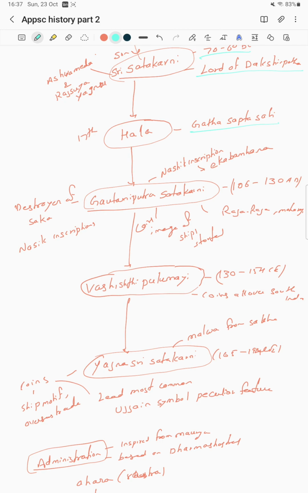He introduced coins with the image of ships. He is regarded as the destroyer of the Sakas, though we have seen destroyers of the Sakas before as well.